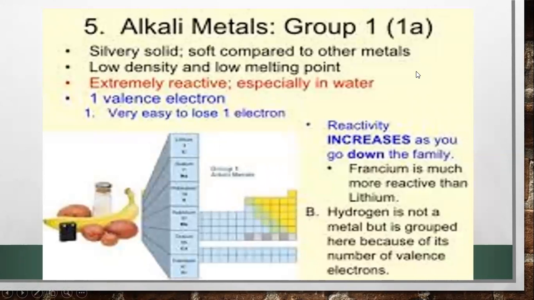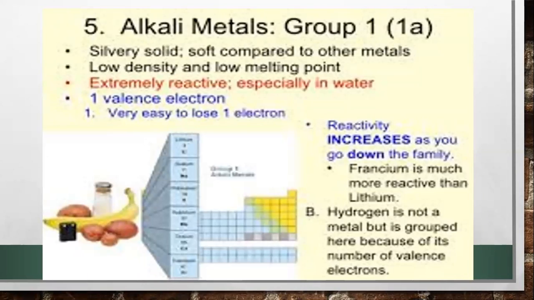So in this periodic table, we will see the alkali metals that are found in group 1. Some of the characteristics of the alkali metals are discussed. They are silvery gold, they are soft compared to other metals, with low density and low melting point. They are extremely reactive, especially in water.